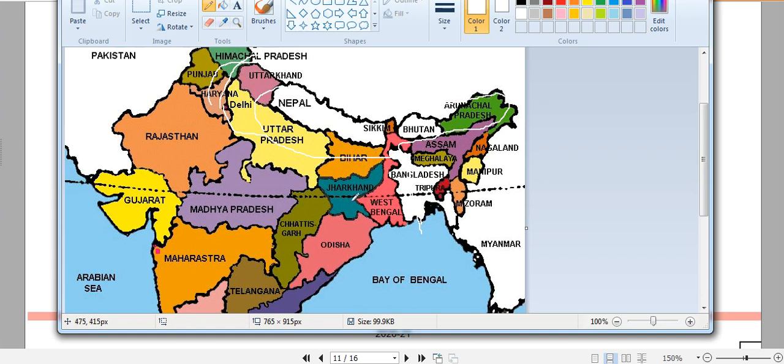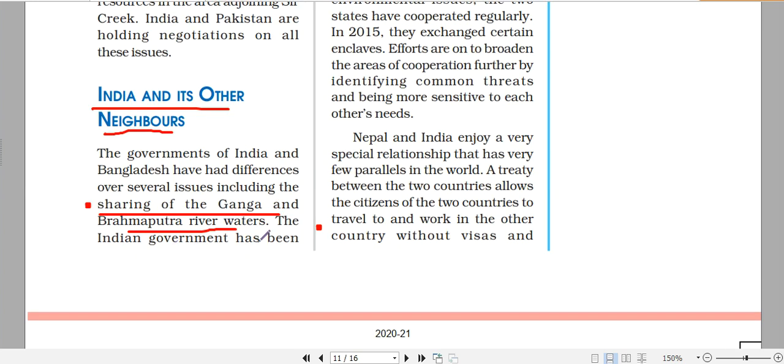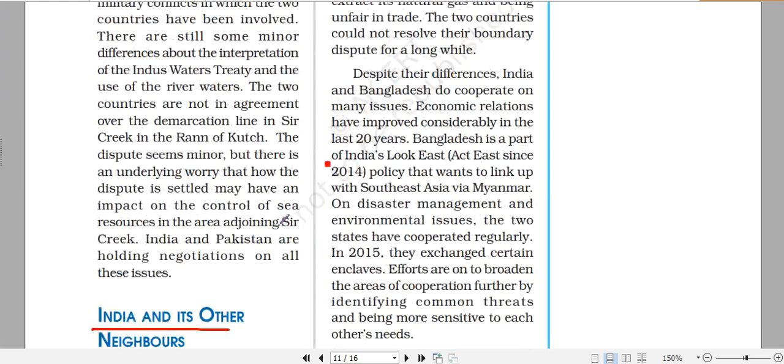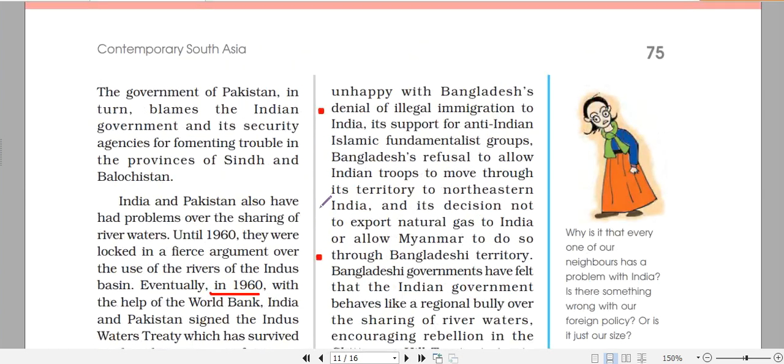Bangladesh has often accused India of a big-brotherly approach, that since India is a major power in the region, it is often bullying the smaller power. It is not leaving the right amount of water that Bangladesh deserves. There have been a few agreements also between the two countries. India is also freely sharing the water data with Bangladesh.